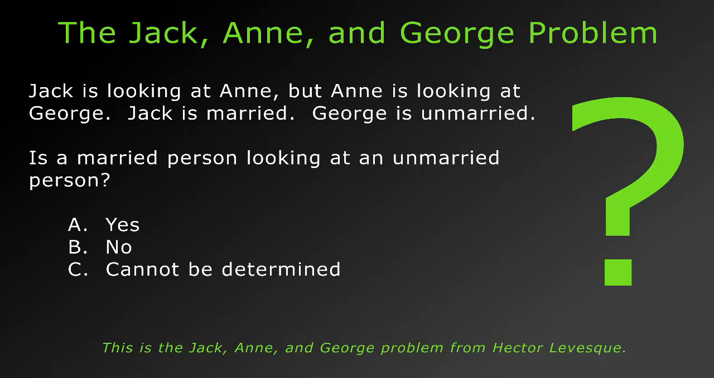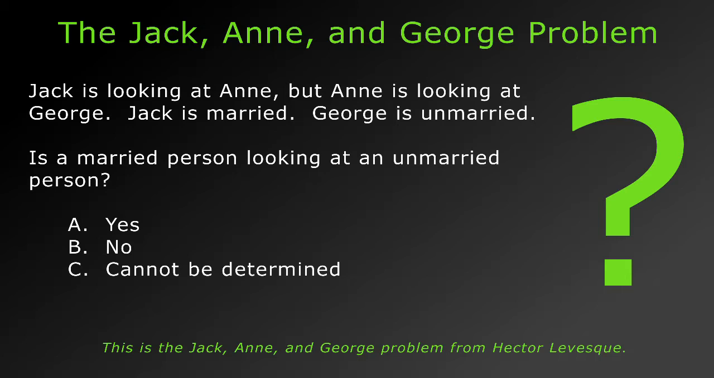The Jack, Ann, and George problem. This is the Jack, Ann, and George problem from Hector Levesque. Jack is looking at Ann, but Ann is looking at George. Jack is married, but George is not. Is a married person looking at an unmarried person? A, yes. B, no. C, cannot be determined.